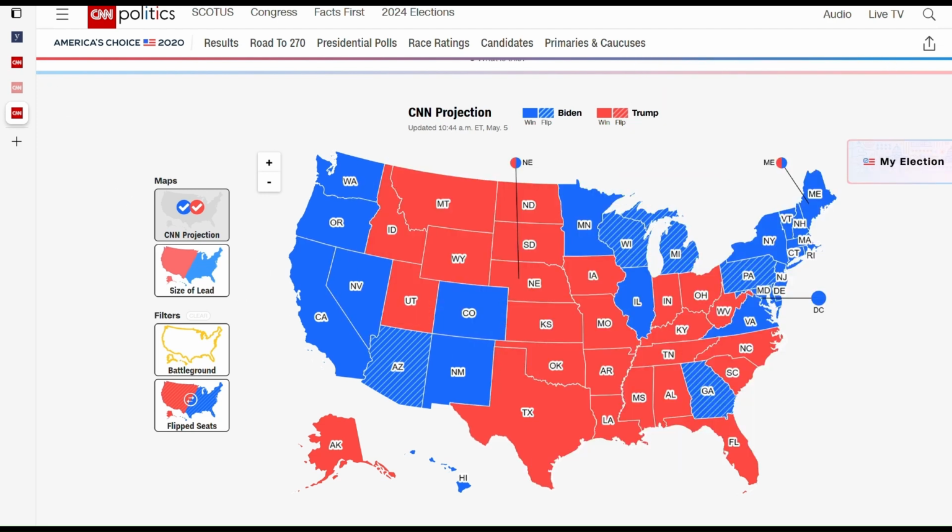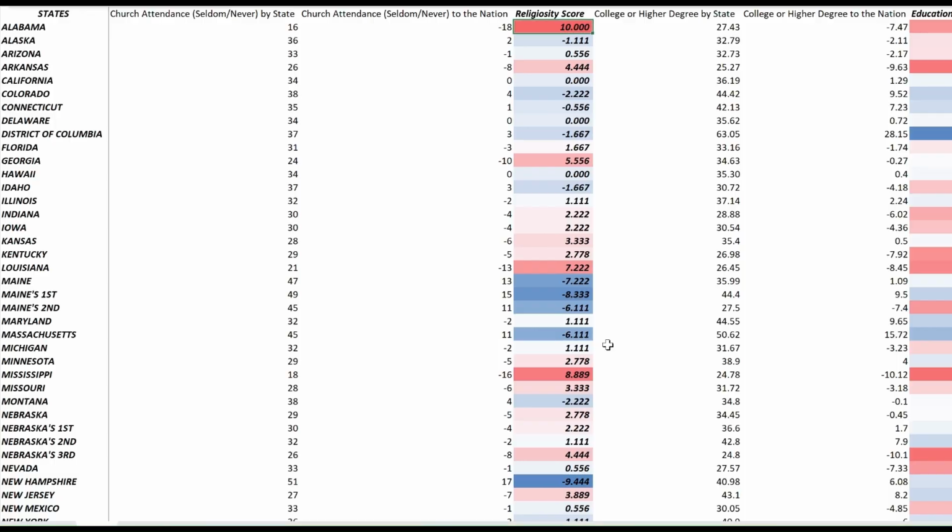Let's take a look at pure numbers here when we're talking about religiosity. Georgia is really religious, almost a 5.5 religiosity score. But when you look, for example, here at the state of Michigan, Michigan is 1.1, so a little bit Republican, but not that much.